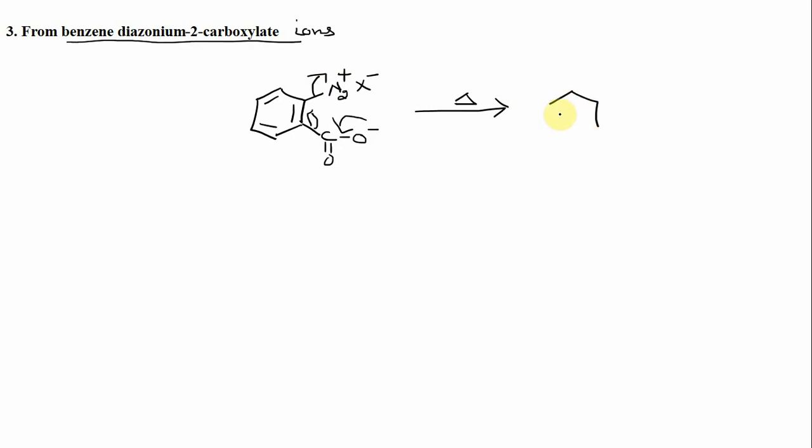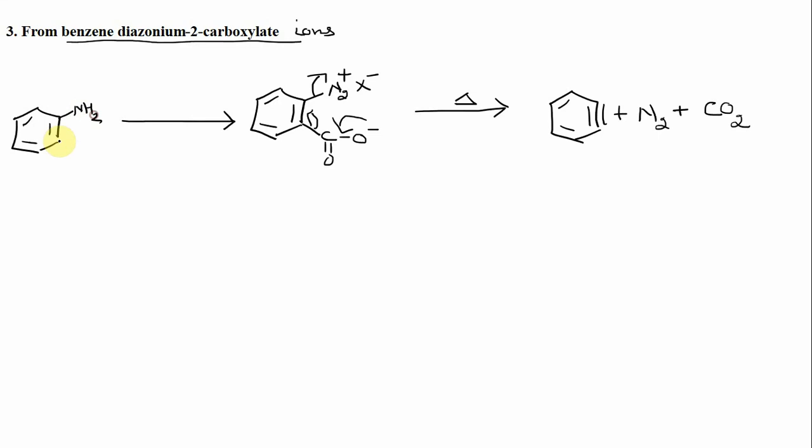So this gives you the corresponding benzene plus nitrogen from this diazonium group and carbon dioxide. Moreover, this diazonium group can be easily synthesized from the corresponding amines by a diazotization reaction. For example, if you have anthranilic acid, here you have an NH2 and here you have a carboxylic group.